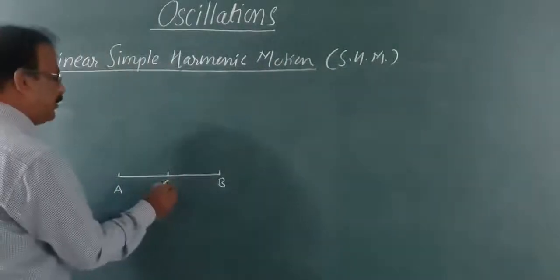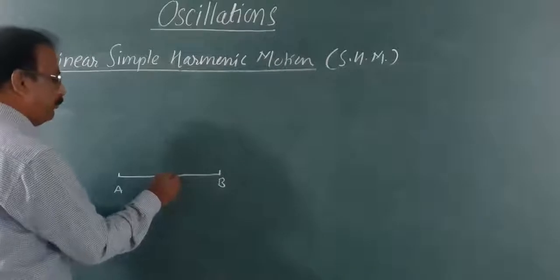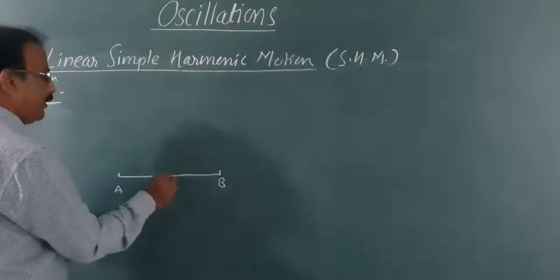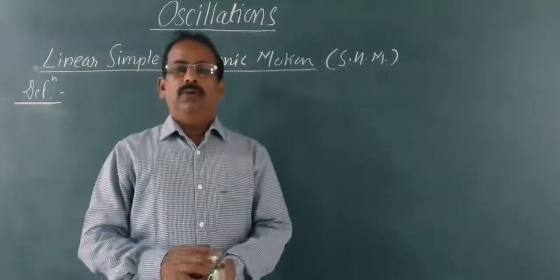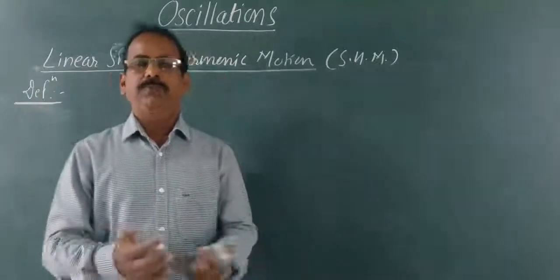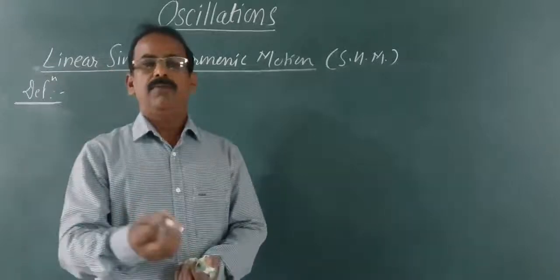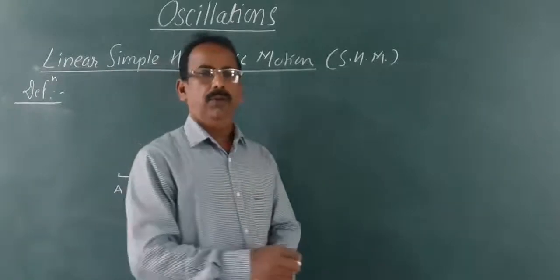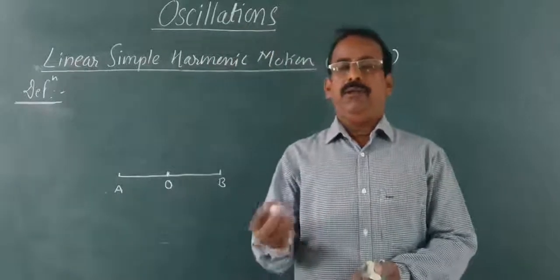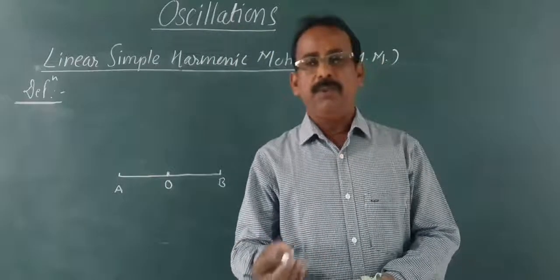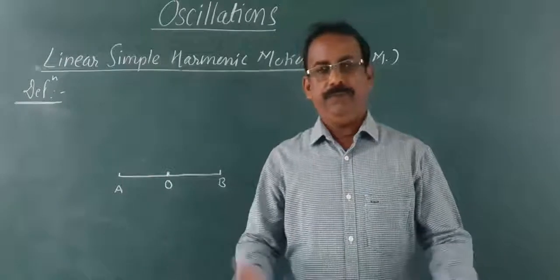When the particle is at its rest position, the displacement of that particle is equal to 0.